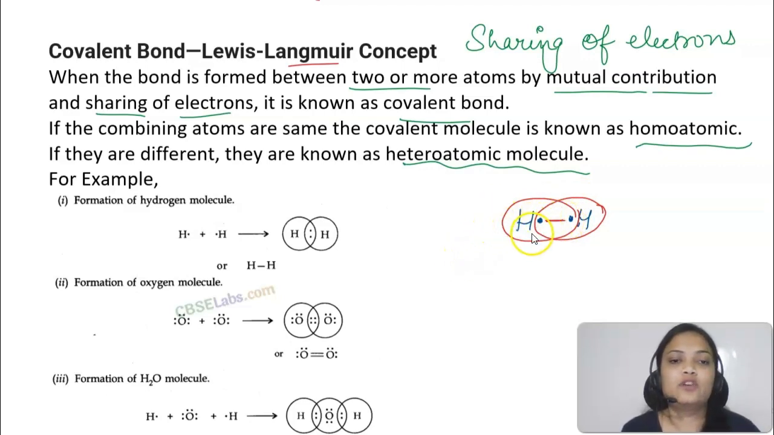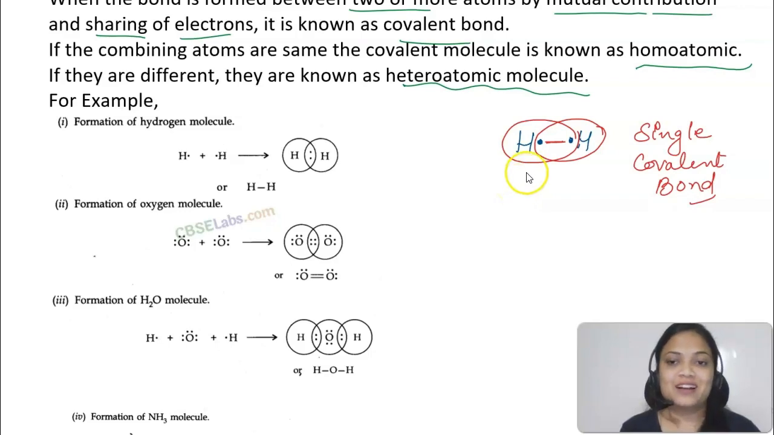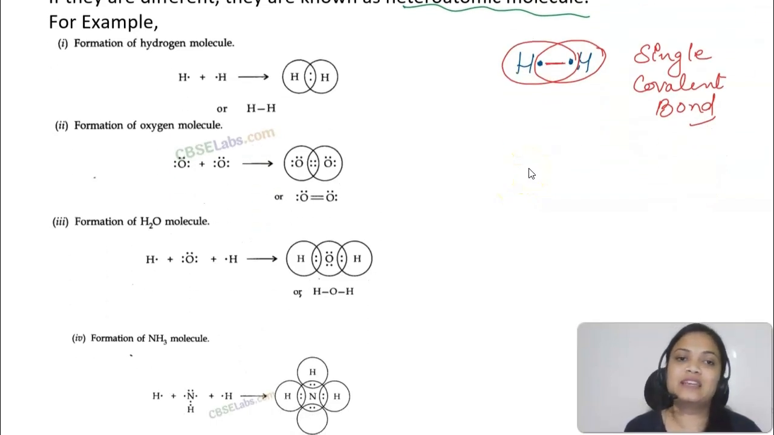Means one electron by each atom. So this is known as a single covalent bond. A single covalent bond is formed when each atom shares one electron. But sometimes sharing one electron will not work, right? So in that case, more than one electron is shared, for example for oxygen.